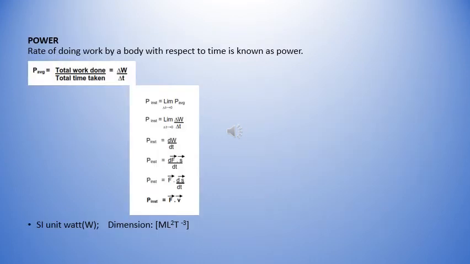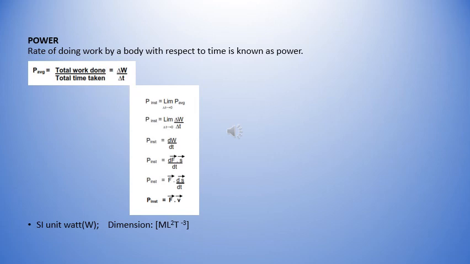Power is defined as the rate of doing work. The average power can be calculated by the total work done divided by the total time taken. The average power evaluated for a very short duration of time is known as instantaneous power, and it is equal to dW by dt. Substituting the value of dW as F dot ds, we get instantaneous power as F dot ds by dt. ds by dt is the velocity, so the power is F dot v.